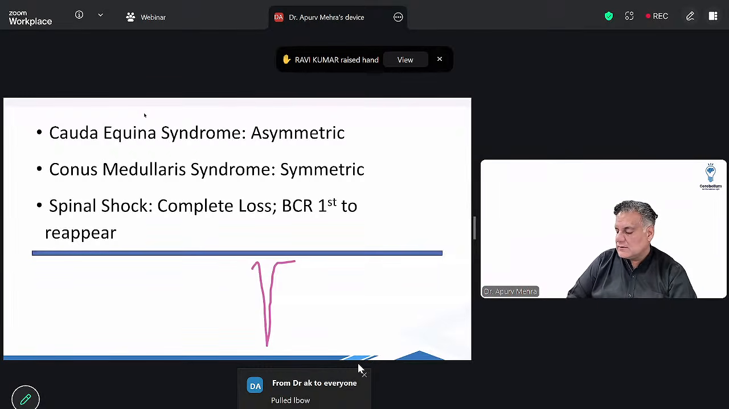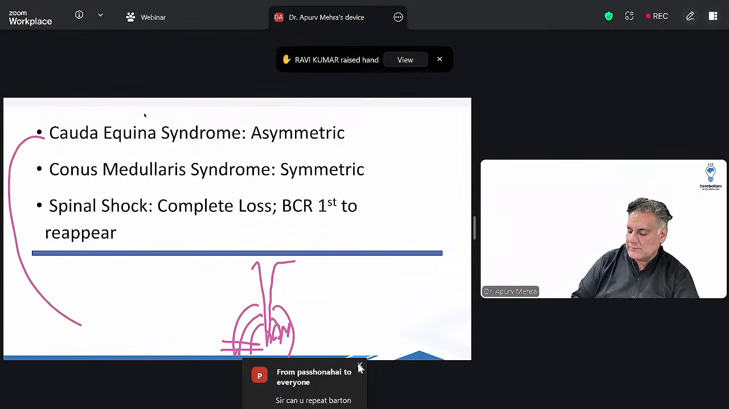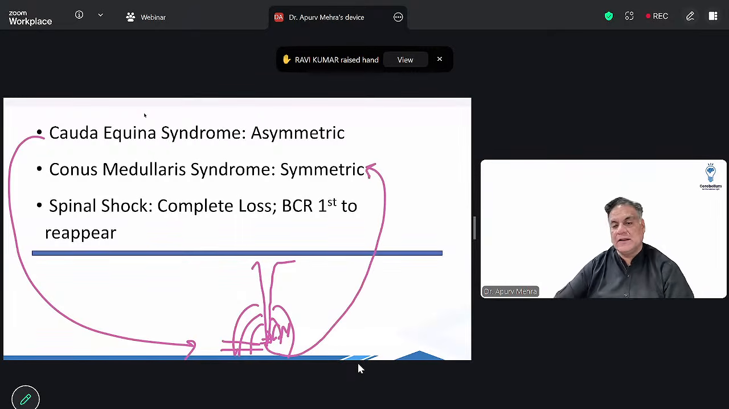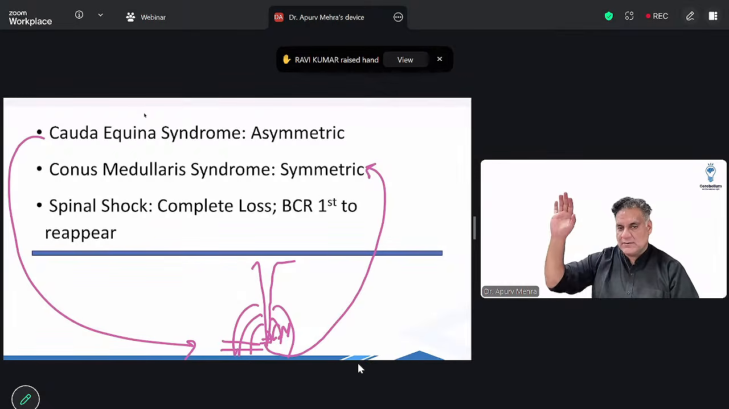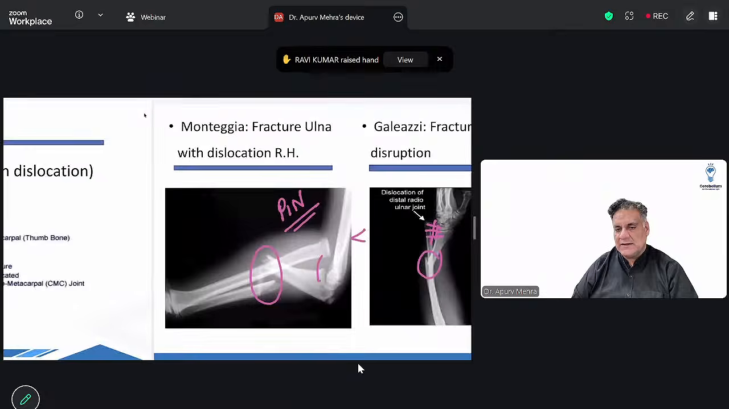So if this is the end of the spinal cord called conus medullaris, and these are the nerve roots, right? If these nerve roots are damaged, it's called cauda equina syndrome, which is asymmetric. When the terminal end of neural tissue is damaged, it's called conus medullaris syndrome, which is symmetric. And when initially there is damage and there are no motor sensory fibers, that's complete loss. Spinal shock, and the first to recover is bulbocavernosus. I can repeat anything you want.